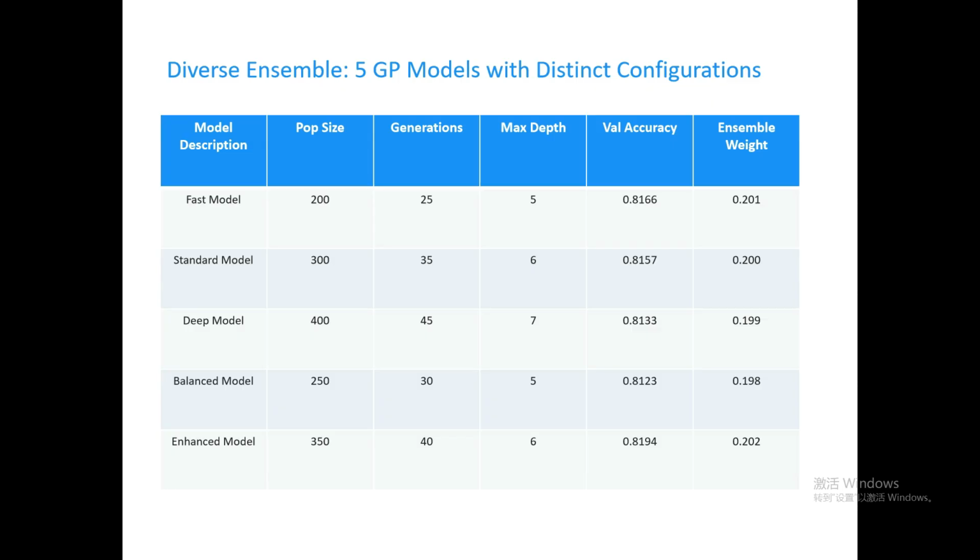For ensembling, we assign weights based on each model's validation accuracy. The higher the accuracy, the greater the weight. Final predictions are obtained through weighted voting, allowing better models to play a more significant role.